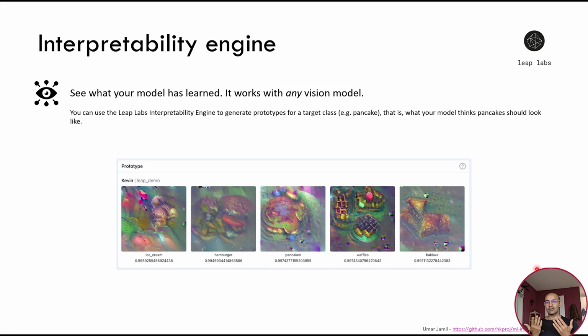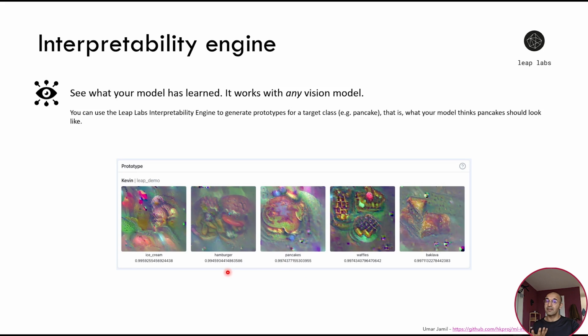In this case, it looks like the model is well trained because by generating a prototype, we can get the kind of input that the model wants to see to classify it as a target class. So this is the kind of picture that the model wants to see to classify the input picture as a hamburger. This is the kind of picture that the model wants to see to classify the input picture as a pancake. And it actually resembles a pancake.